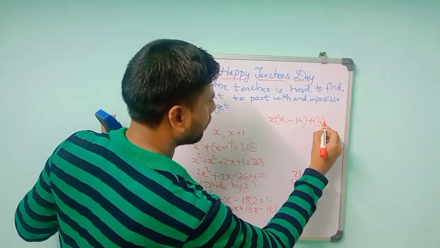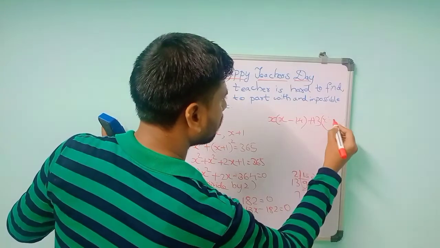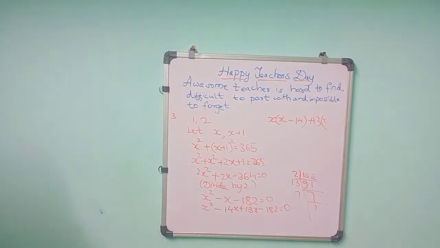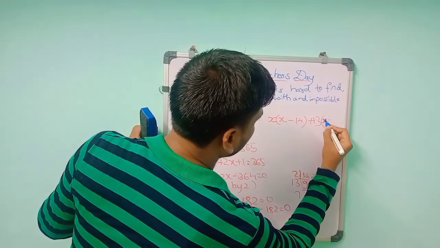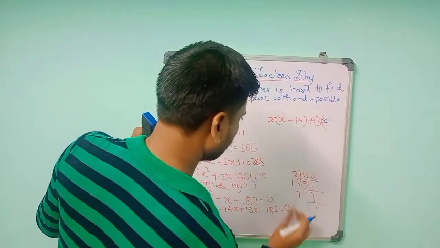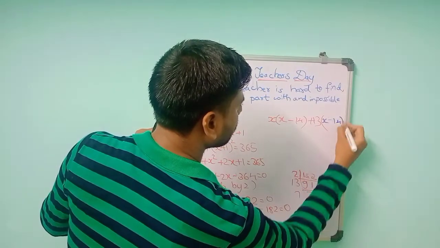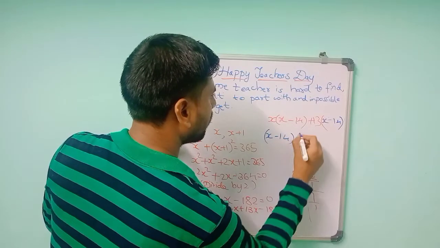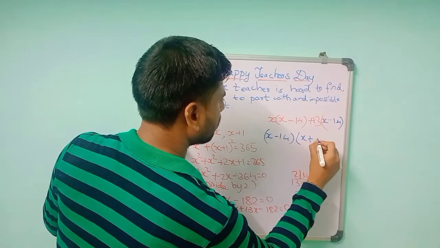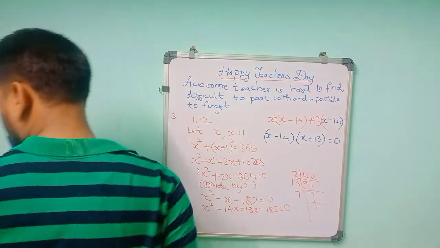So 13 will become x minus, so 13 is there, so you have to multiply, 182 means it will become 14, x minus 14. So x minus 14 and the other one is x plus 13 is equal to 0.